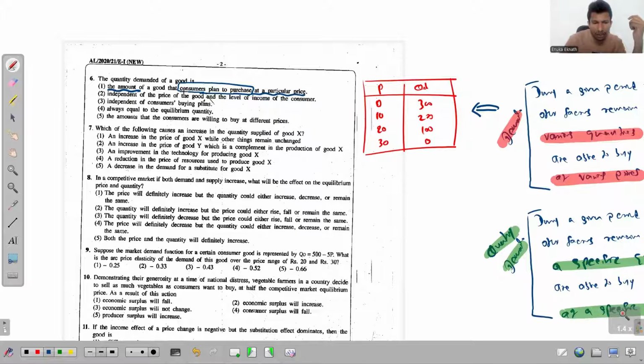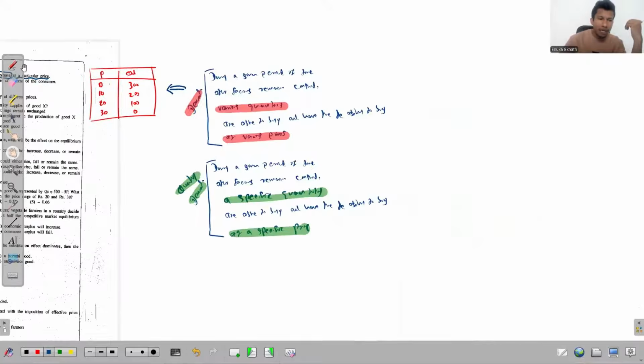Instead, they have given consumers plan to purchase. Now, if these two get combined, the ability to buy and the willingness to buy, I have written the same thing twice by mistake. On this side, the consumers are willing to buy and have the ability to buy. So somehow, when these two get combined, the willingness and the ability, there's always a plan to buy.